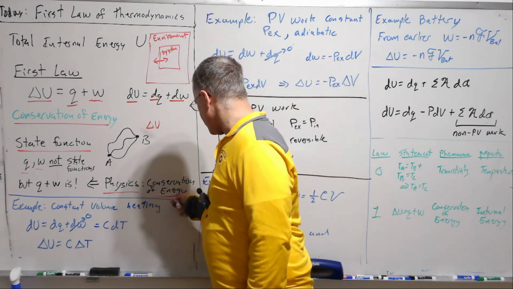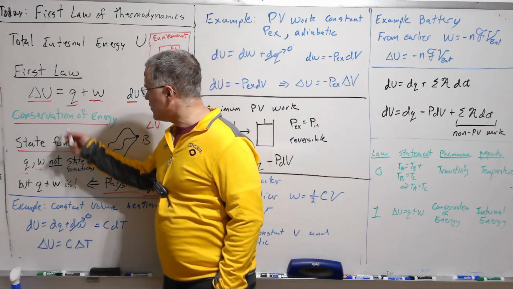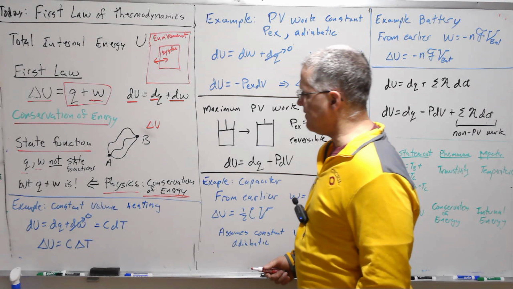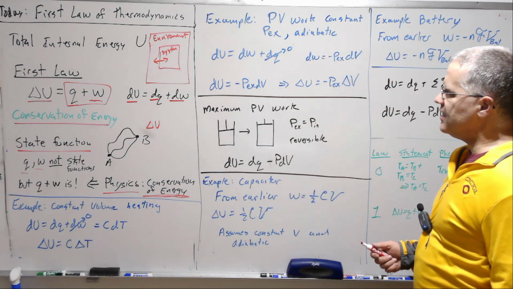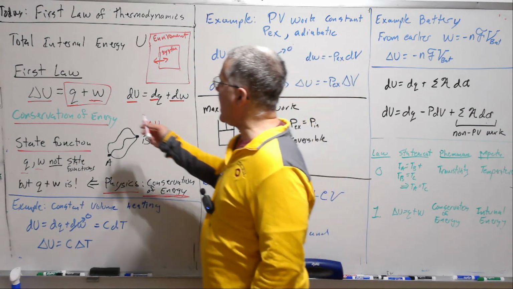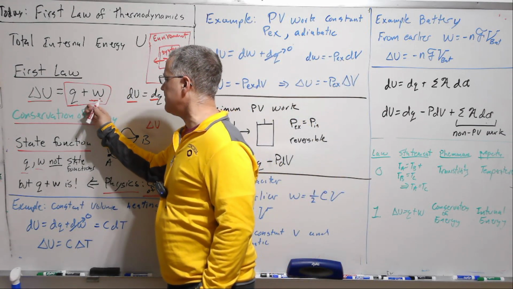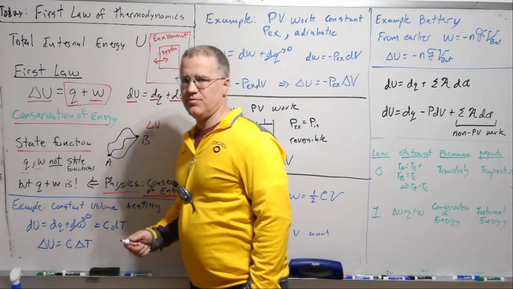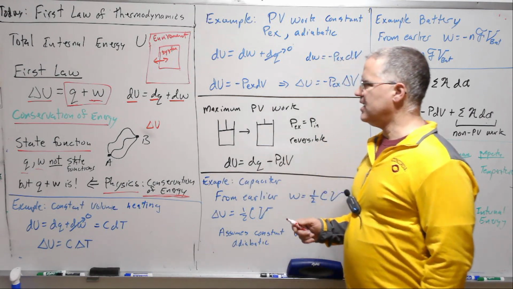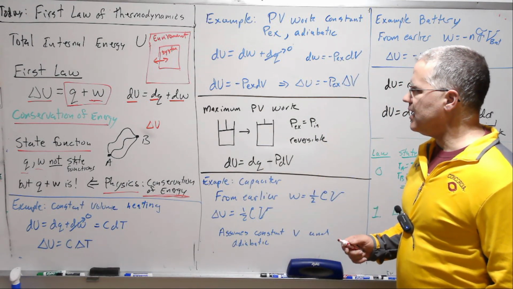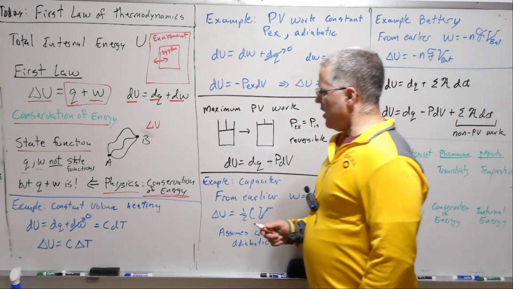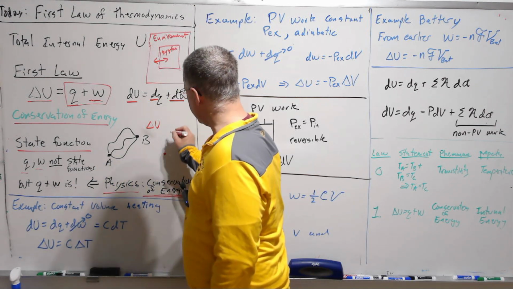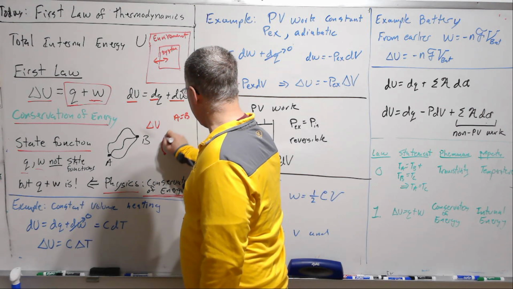And so the physics here of conservation of energy is what says that these two added together represent a state function, and that state function is path independent. They themselves don't represent a state function. So no matter how we go from one state to another, this sum is always going to be equal to the change in the internal energy. All right. Let me just do one quick example of this case. What if state A is equal to state B? Then we have just a circular path.